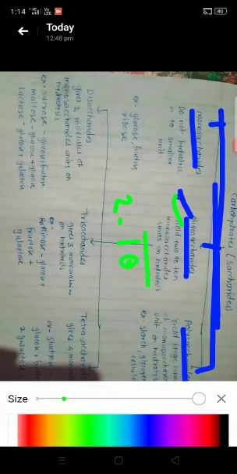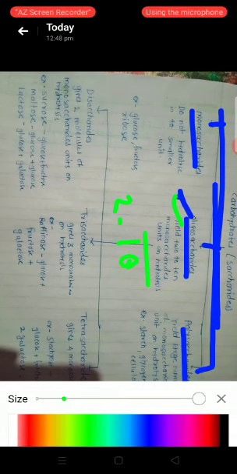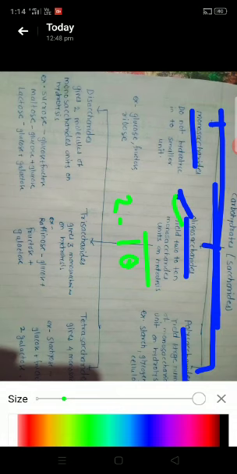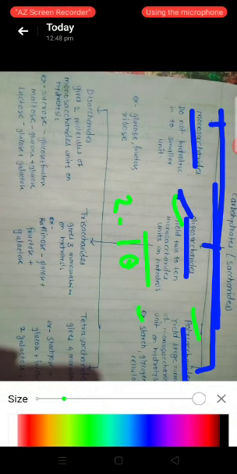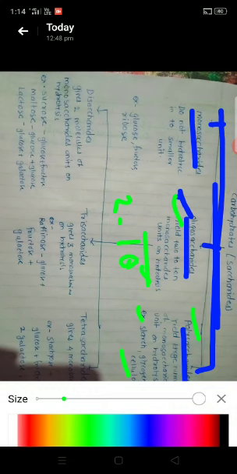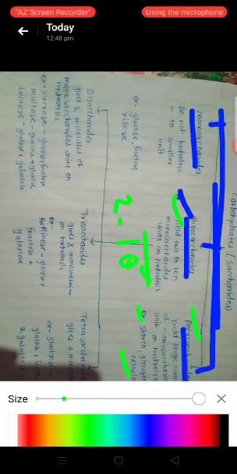And then polysaccharides. Polysaccharides are the carbohydrates which on hydrolysis yield a large number of monosaccharide units. Examples of polysaccharides: starch, glycogen, cellulose, etc. Examples of oligosaccharides are sucrose, maltose, lactose, raffinose, and stachyose. Examples of monosaccharides are glucose, fructose, and ribose. These are the three main classifications.